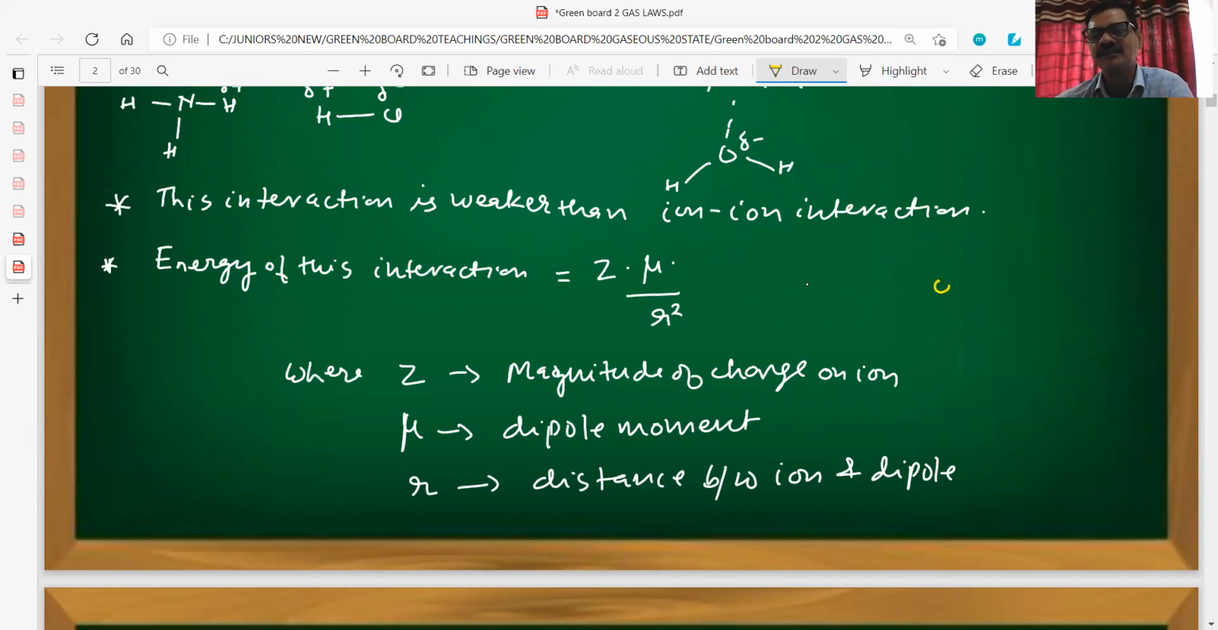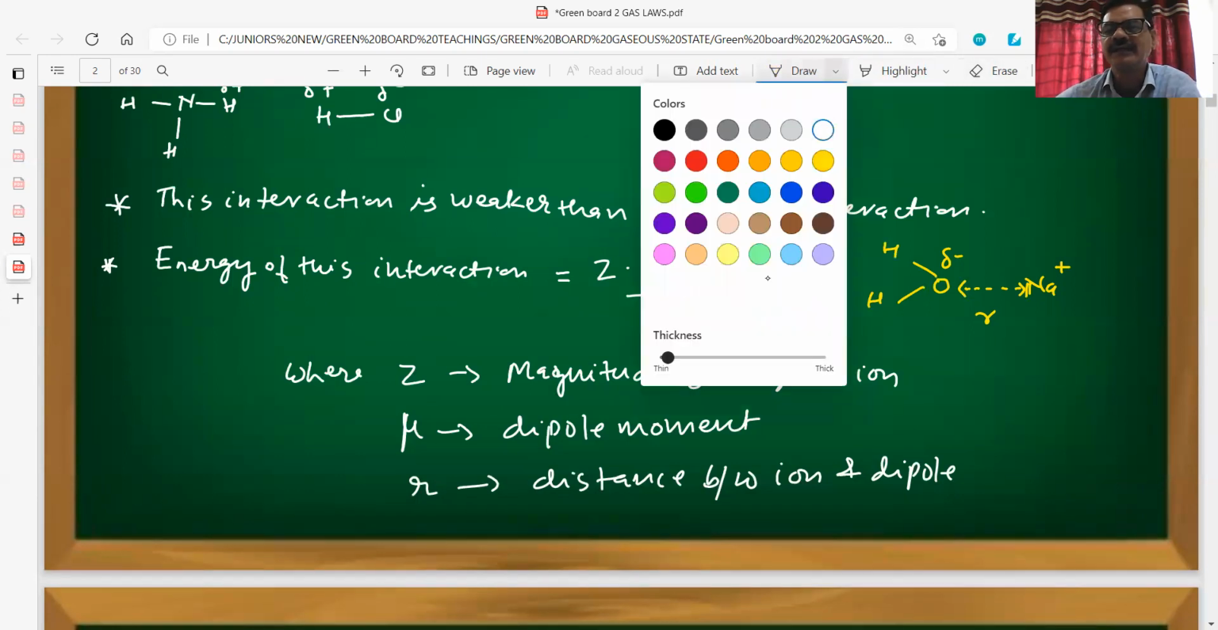Suppose this is H2O with the partial negative pole and this is Na positive. The distance between this and this is called R. The energy liberated in this process will be equal to Z into mu by R. This is actually the force of attraction. This will simply be not R square but R. Energy is always R here.